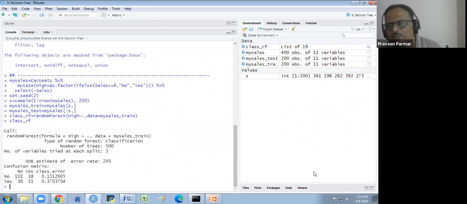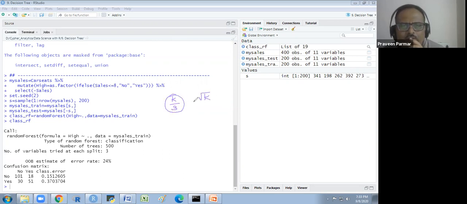For one we have p by 3. I explained that to you. For one it is p by 3, and one is the square root of p. So here p means the number of variables, not a probability. I will write it in a different manner, so it would be better. I write k. K is the number of variables. So if k is the number of variables, one is k by 3, and second is the square root of k. One we apply in our classification model, one we apply in our regression model.